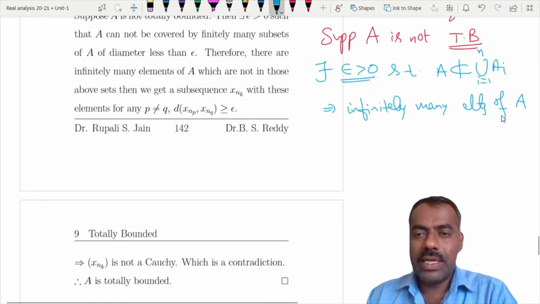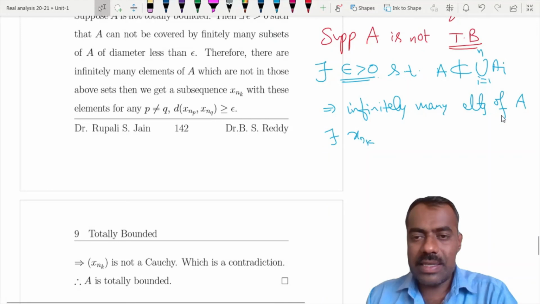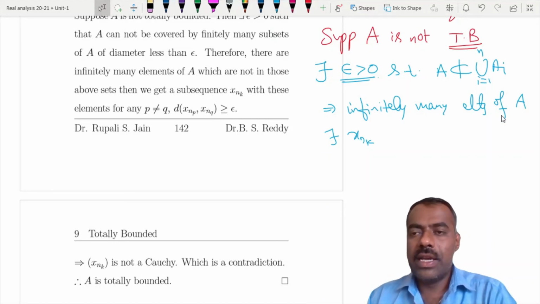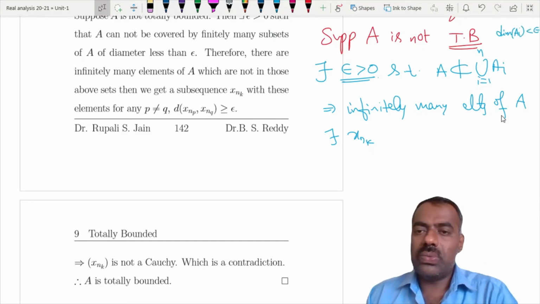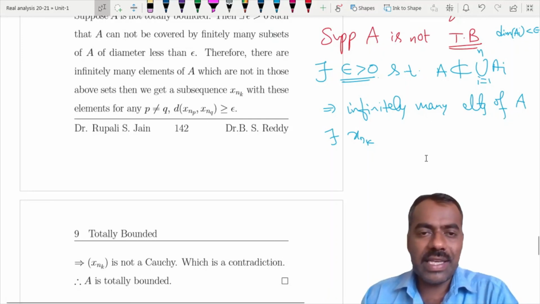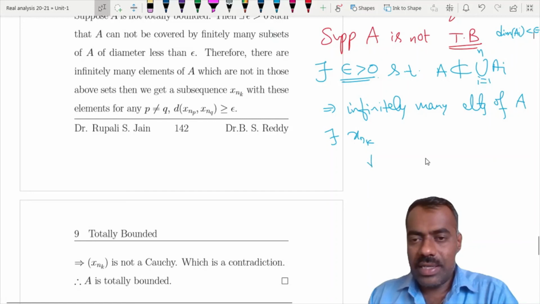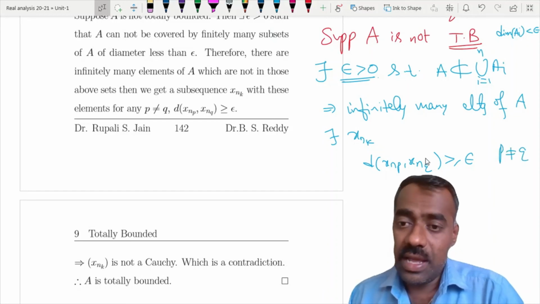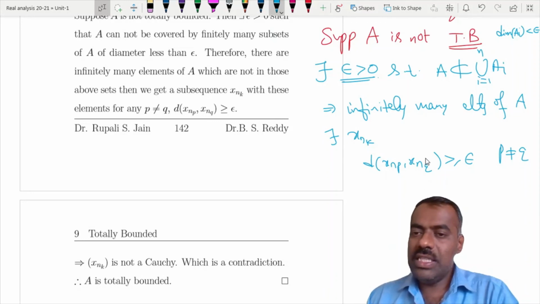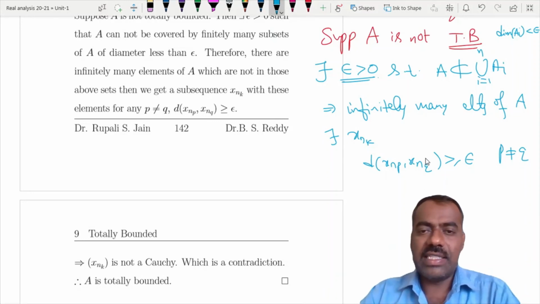That means we can find a subsequence xnk, not in any Ai. The diameter of Ai is less than epsilon, so they are not part of it, which means that the distance between xnp and xnq is greater than or equal to epsilon whenever p is not equal to q, because if it were less than epsilon, these points would belong to the sets Ai.